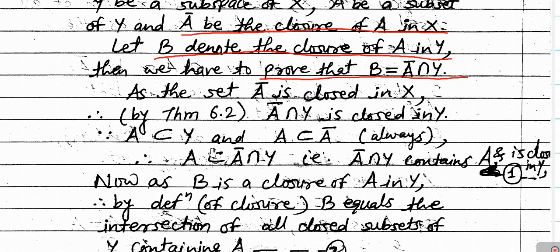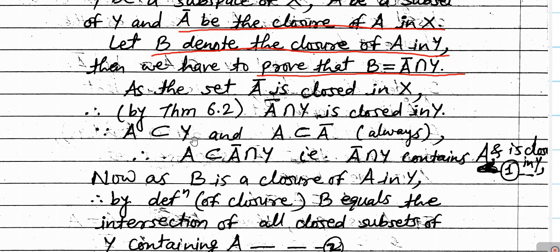Now next, again we have A is a subset of Y. Why is A a subset of Y? Because we have chosen A in such a way that A was a subset of Y.